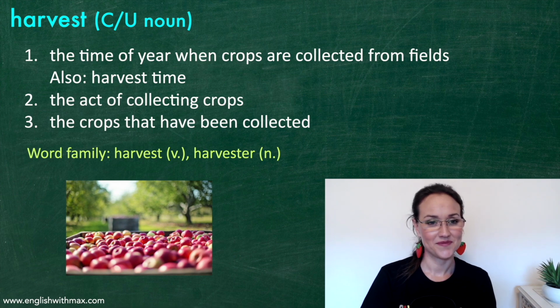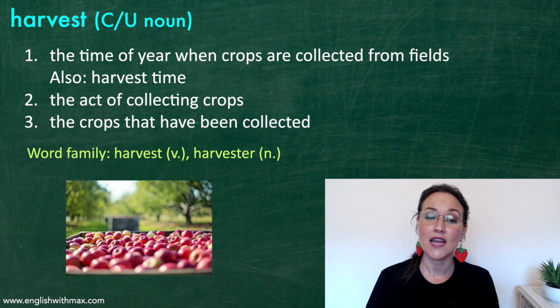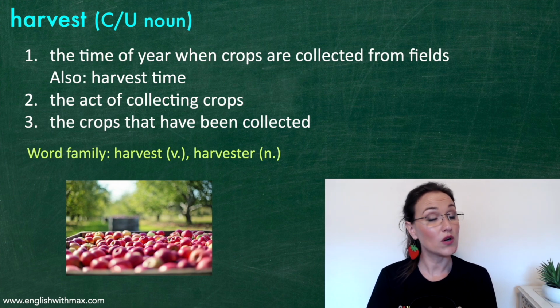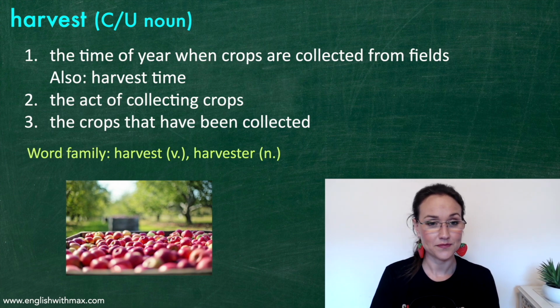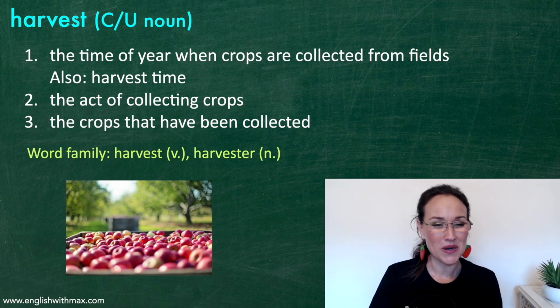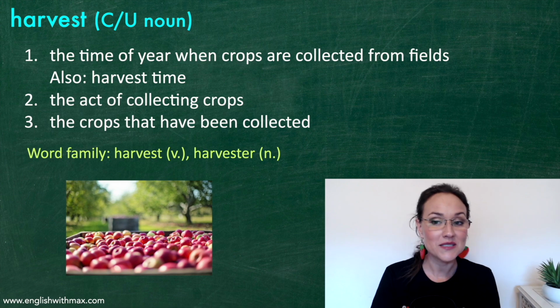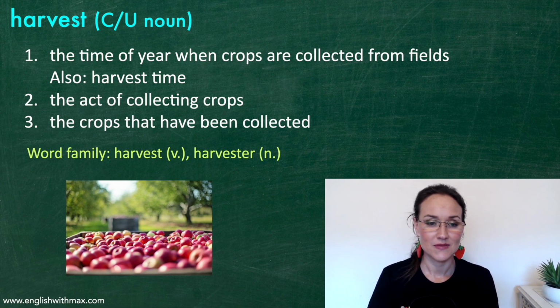This one is harvest. Harvest can be a countable or uncountable noun. It has several meanings. Number 1, the time of year when crops are collected from fields. You can also say harvest time.